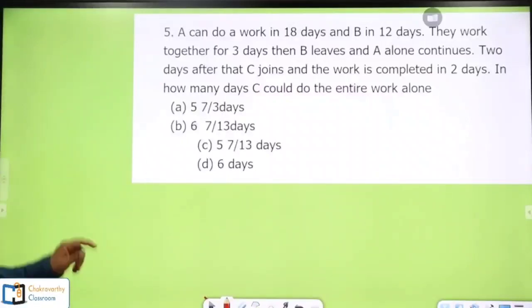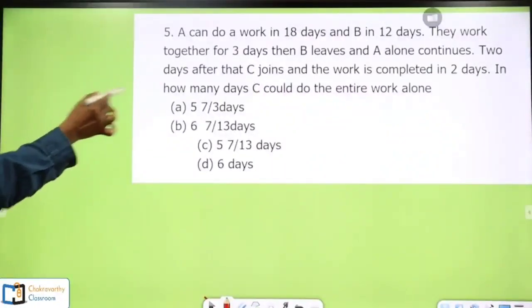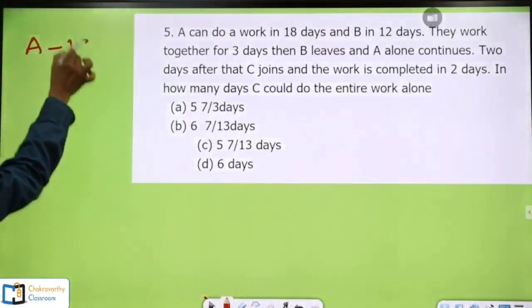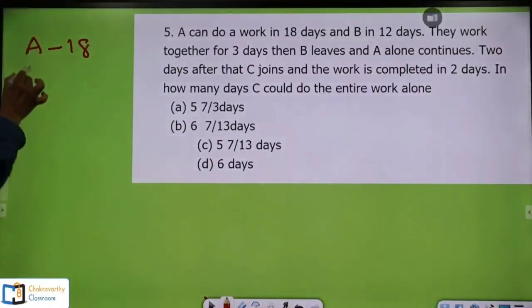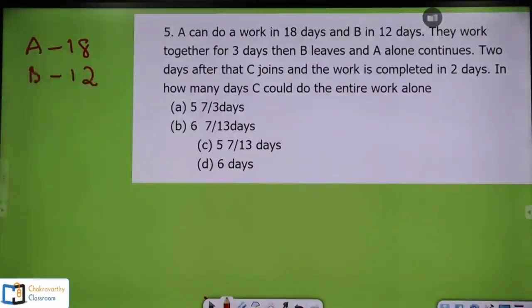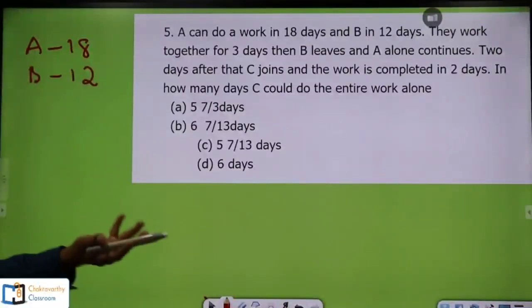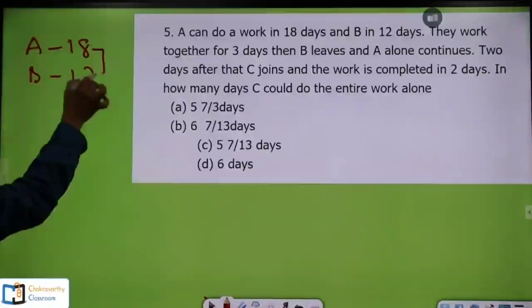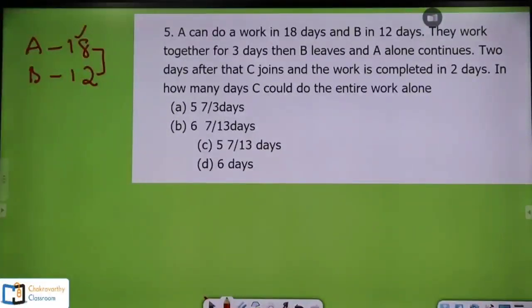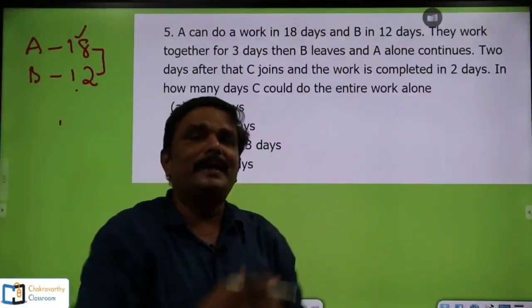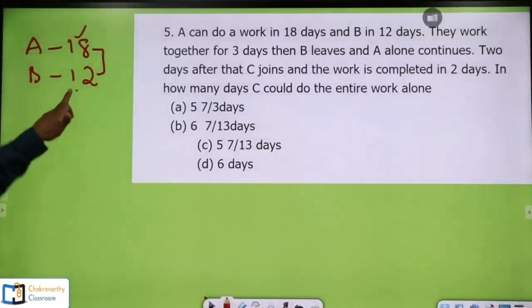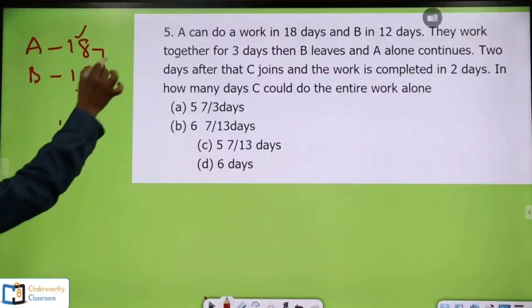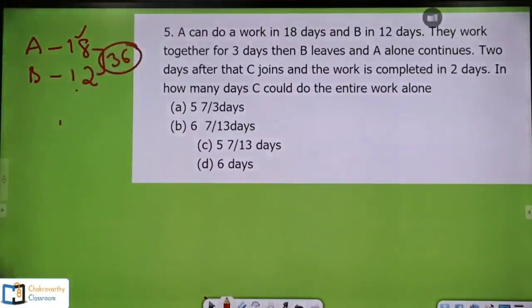After doing that, quickly go for this. First take A's capacity: A can do the work in 18 days. Next, B can do this one in 12 days. What is our job here? Take the LCM of 18 and 12. The biggest number is 18. 18 ones 18, but 18 does not go in 12, so that cannot be the common multiple. Next, 18 twos, 36. Yes, 36 is one of the multiples of 12. So clearly LCM is 36. So total work is 36 units here.